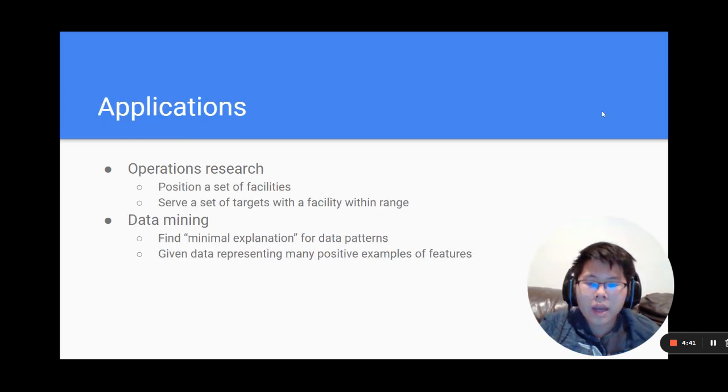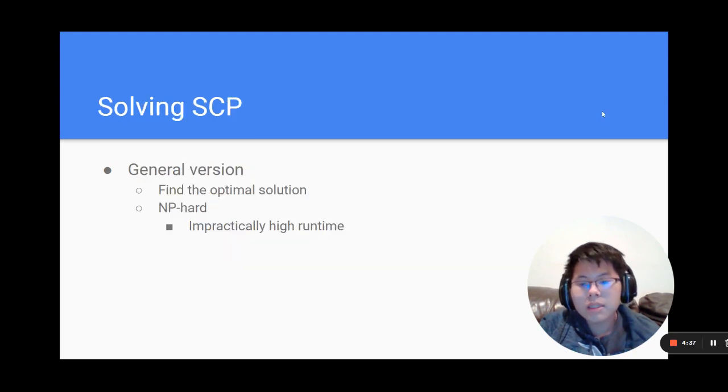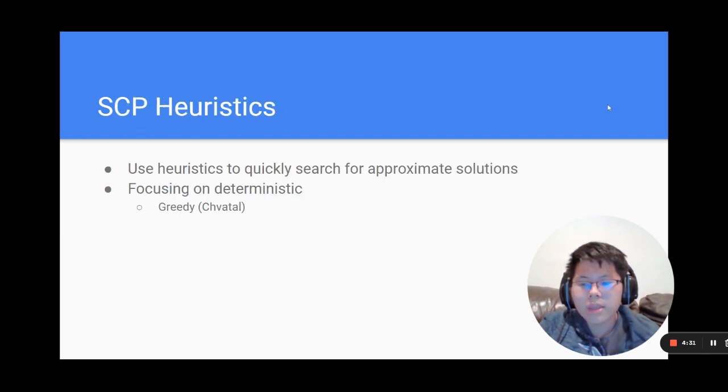A few examples of the application of SCP include operations research and data mining. To solve SCP, the optimum solution is found to be NP-hard, meaning the total runtime will increase immensely as the sizes increase. Approximate solutions are used instead to solve SCP as they are much faster, so we focus on a deterministic algorithm, Chvátal's greedy algorithm.